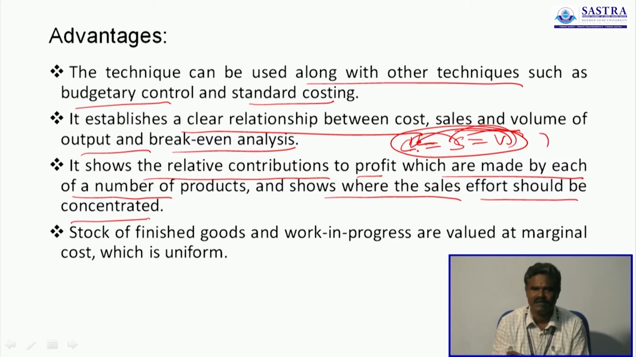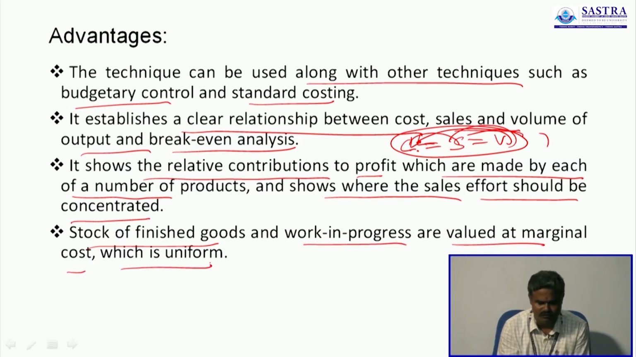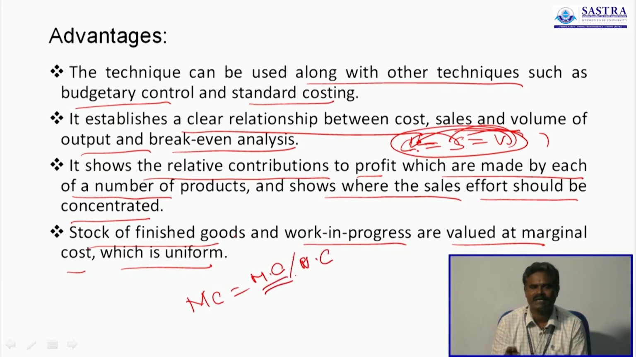Here we give unit cost as well as total, the number of units produced as well as total volume. Stock of finished goods and work in process are valued at marginal cost, which is uniform. This is very, very important. Under the marginal costing technique, the value of closing stock and work in process is valued at only marginal cost or variable cost. Here the fixed cost is fully ignored.